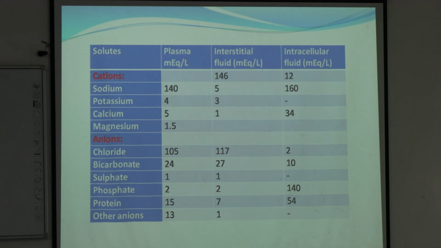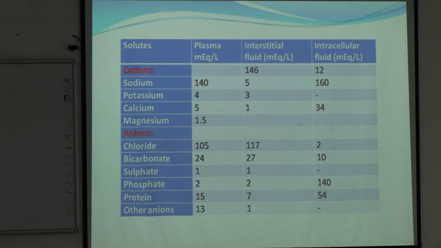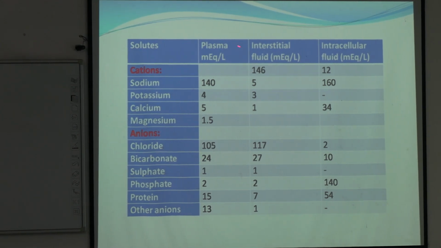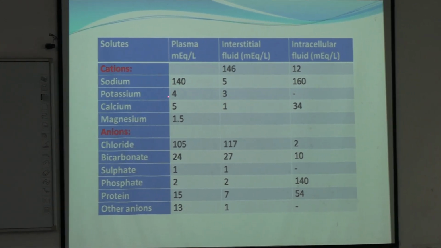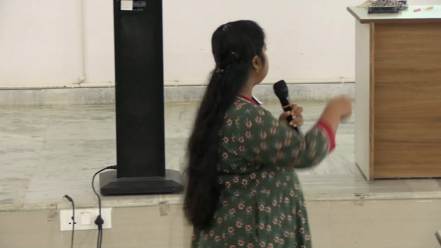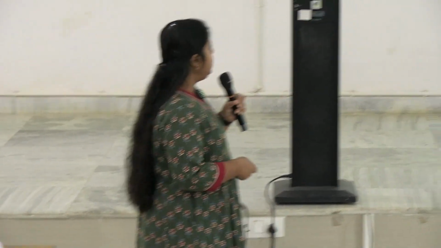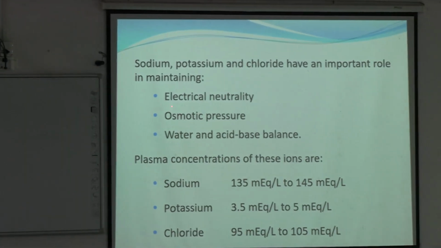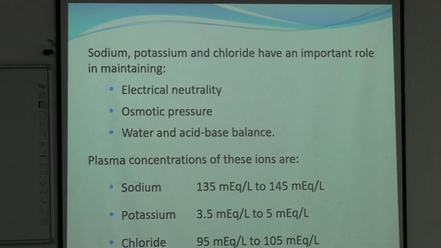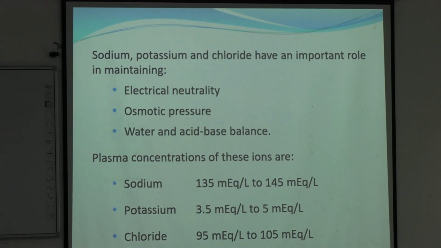And these are the mathematical values of the solute concentration in plasma, interstitium and intracellular fluid. You have to remember mainly the plasma concentration of sodium, potassium and chloride. Sodium, potassium and chloride are very important in maintaining electrical neutrality, osmotic pressure, water and acid balance. So you have to remember these ranges: sodium, potassium and chloride concentration range.